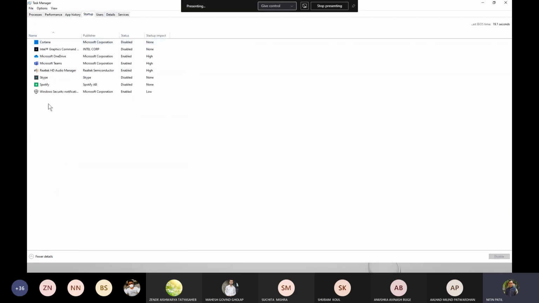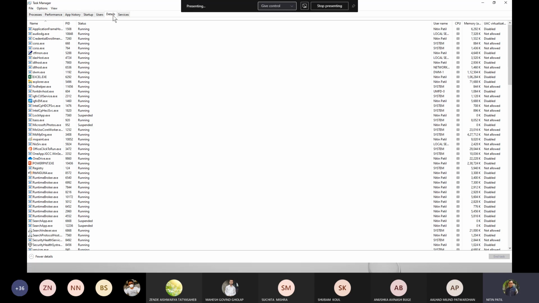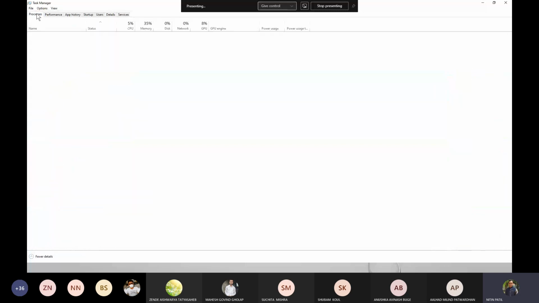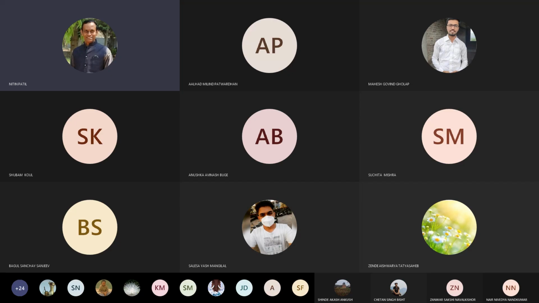So what kind of services would be starting at the initial stage, at the start of the system, how many users are there on my system. Okay, then ultimately details of each process, what is the PID of the process, who initiated that process, say for example this PID. So whatever UI I'm showing you is from Windows. Okay, now if I have to show you a similar thing from the Linux perspective, let me try to show you.